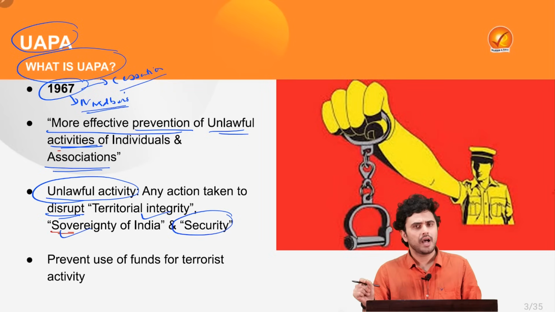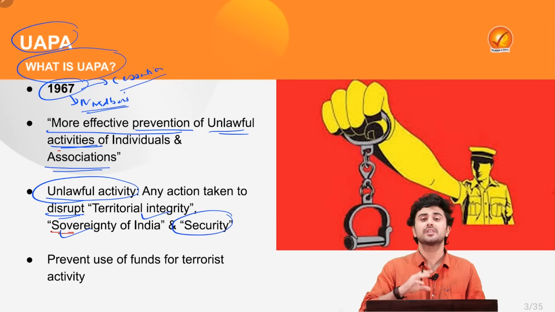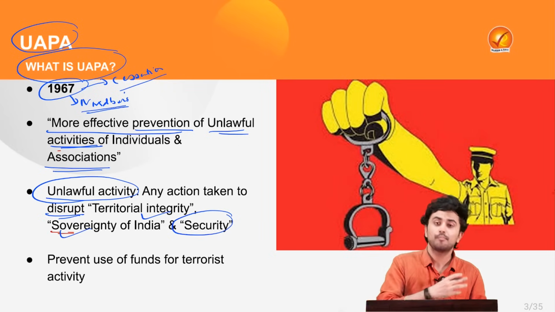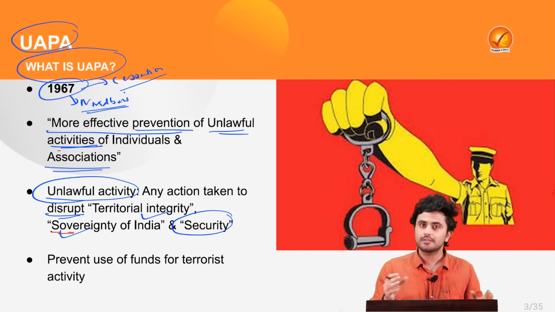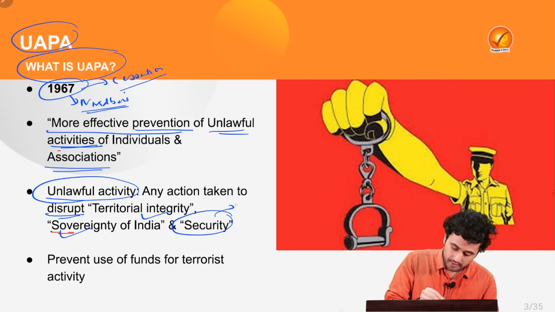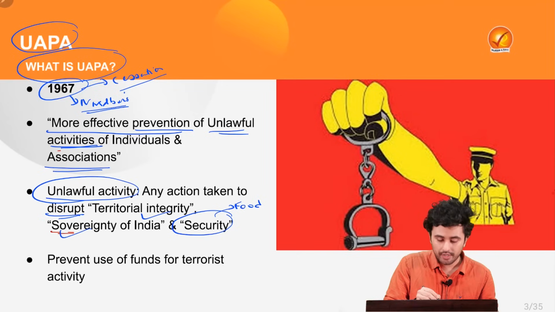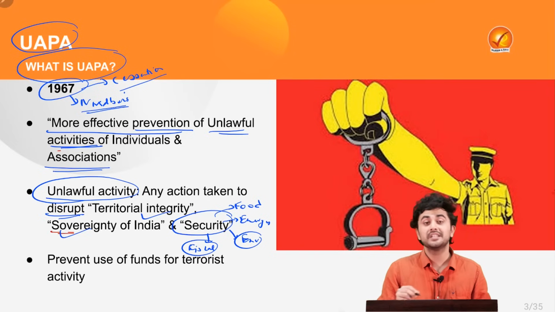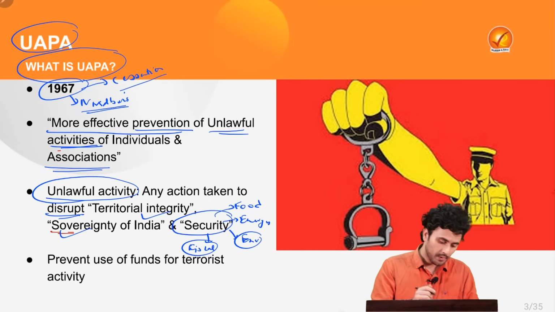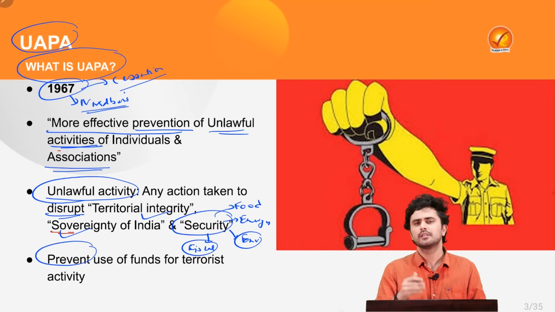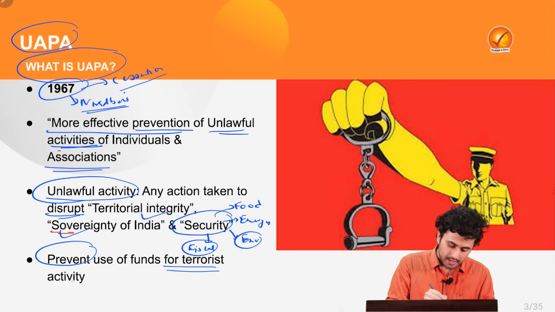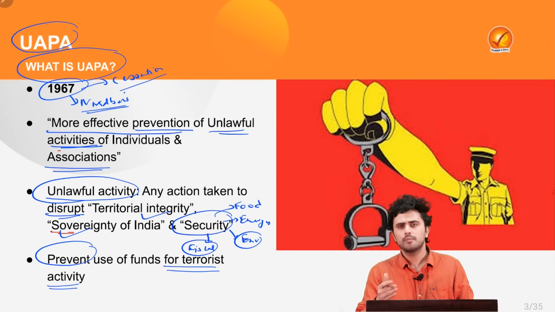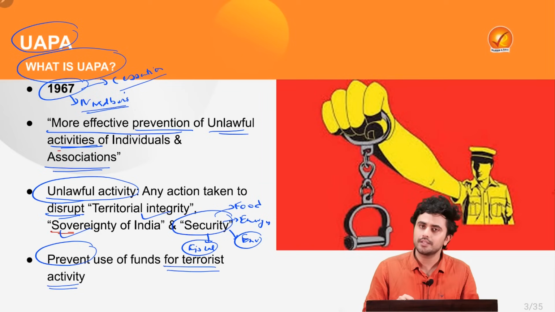Keep in mind that here the term security has a broader meaning because it comprises food security, energy security, environment security as well as fiscal and monetary security. Also, the Act aims to prevent the use of funds for terrorist activities through money laundering or hawala channels.